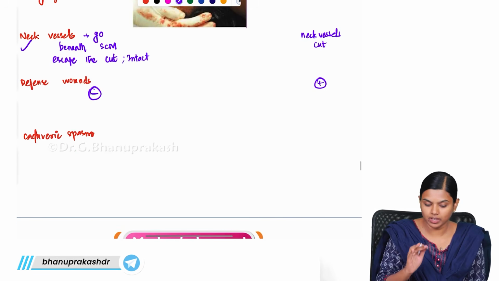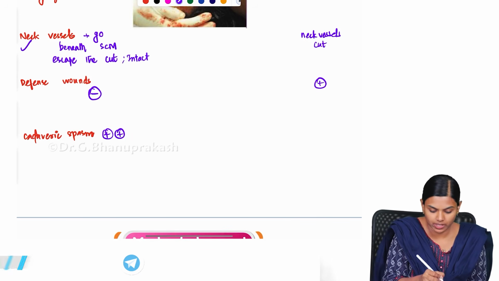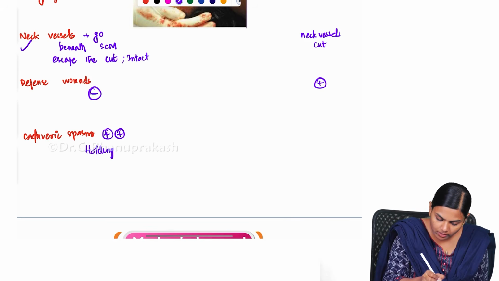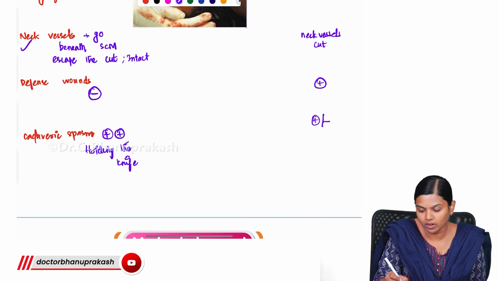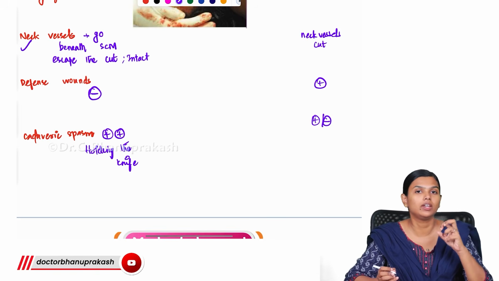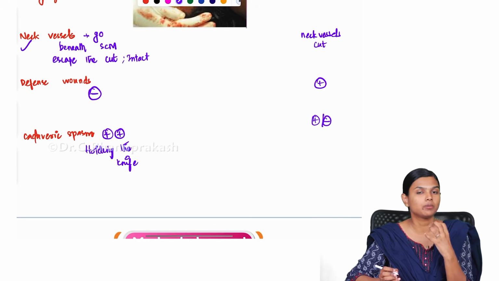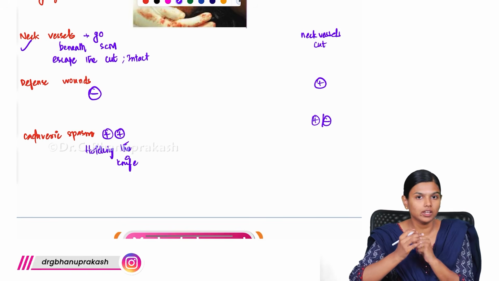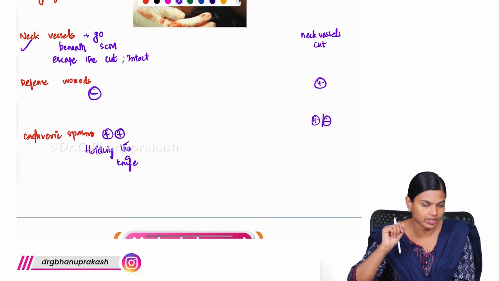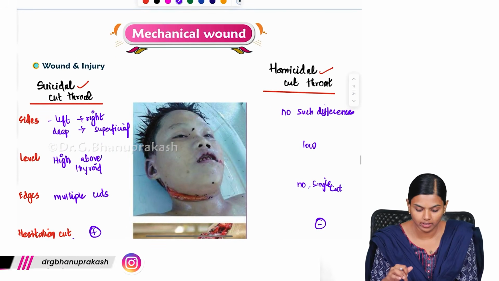And cadaveric spasm is most commonly seen with the suicidal cutthroat, especially where they will be holding the knife. In a homicidal case, cadaveric spasm may or may not come, and if it is coming, mostly they will be holding on to the assailant, like holding the murderer's buttons or shirt. So they will not be holding the knife like that. This is the main difference between a suicidal cutthroat and a homicidal cutthroat injury.